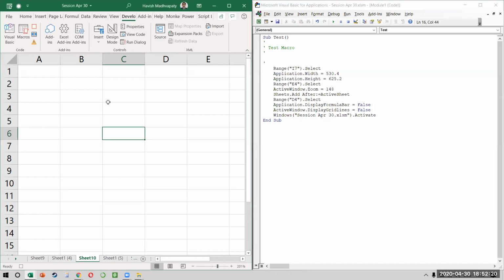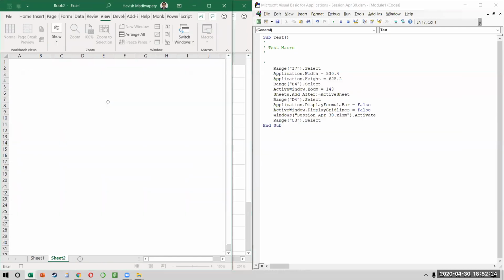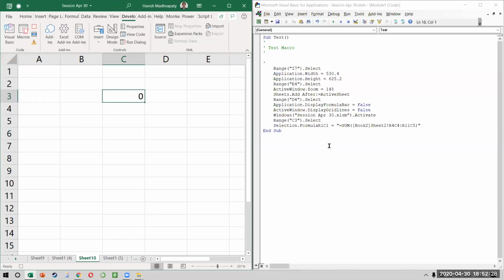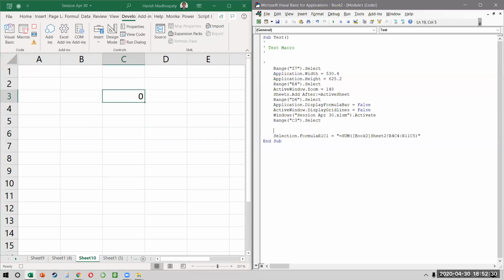For example, if I said equal to sum, okay, I went to another Excel and I selected those cells and I pressed enter. Did you see what it did? It said the selection formula is sum, book 2, sheet 2, R4, C4, R11, C5. So it is actually going to the other workbook, going to the other sheet, and then selecting the right cells and then giving you the formula. Right.